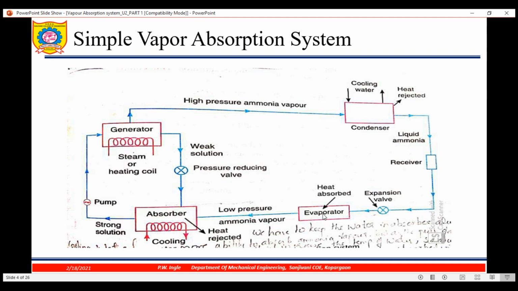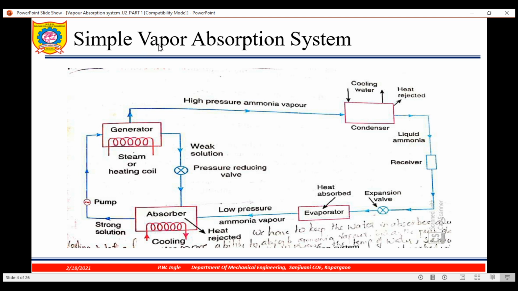It will absorb the heat from the system or from the space, and that refrigerant will get evaporated. And this is the simple vapor absorption system.